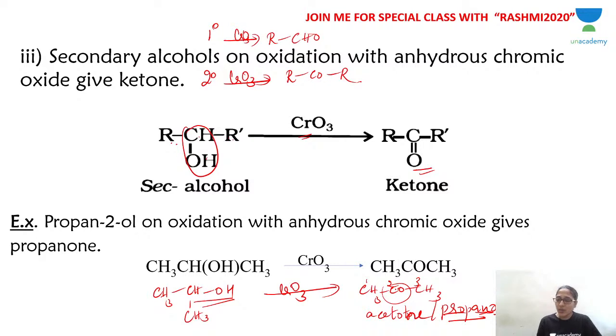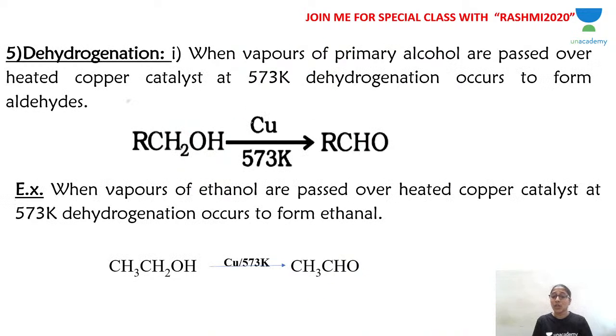In the ketonic functional group, when the ketone is the functional group, the smallest number possible for the ketonic carbon is 2. That is why you should have written propan-2-one. If 2 is not written and you just write propanone, it is understood that it is 2. The second carbon atom is the ketonic carbon atom. So when you use CrO3, secondary alcohol is converted to ketone. Now what happens to tertiary alcohol?